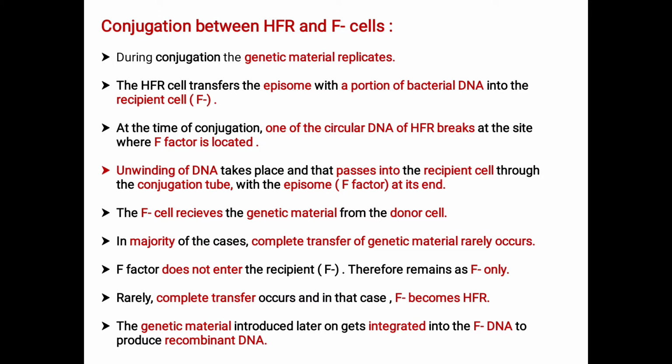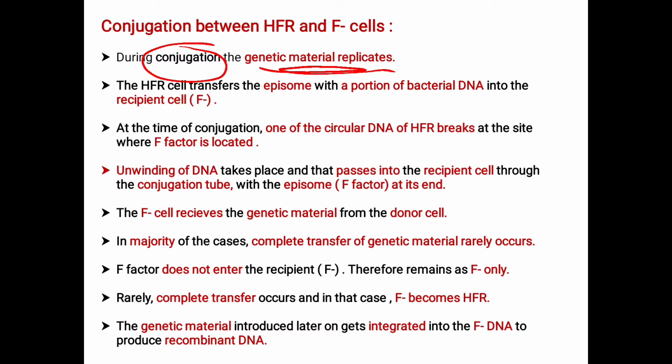Here we see the conjugation process that takes place between the HFR and F minus cells, where HFR refers to the male cell, whereas the F minus refers to the female cell. During the conjugation, the genetic material replicates. When does genetic material replicate? Only during the conjugation process. During conjugation, the genetic material of the male cell is transferred to the female cell through the conjugation tube.